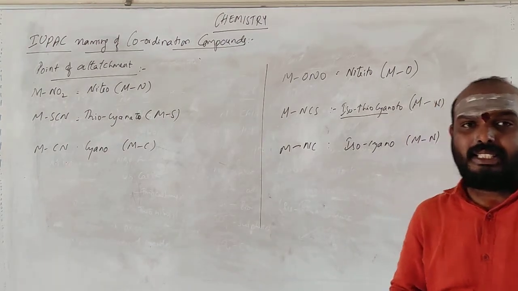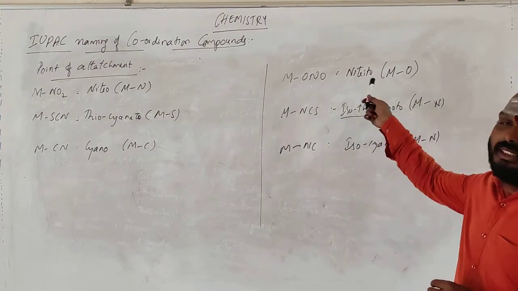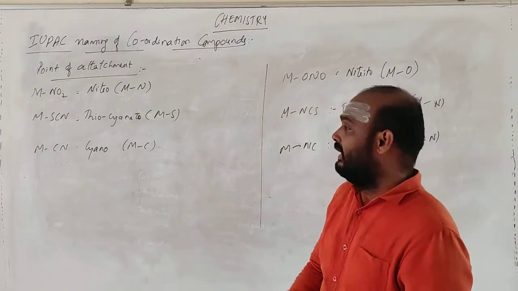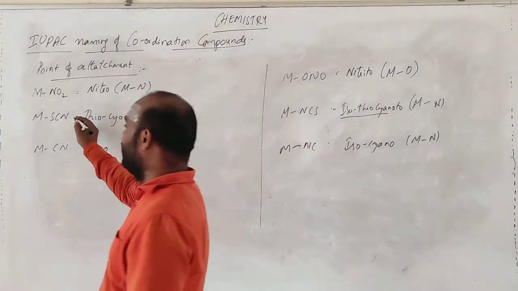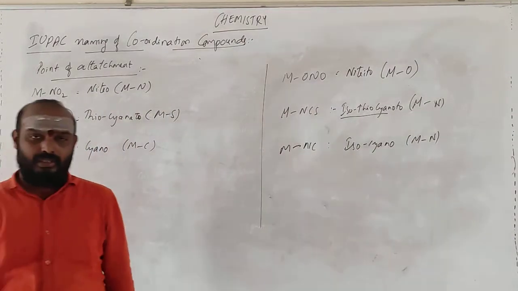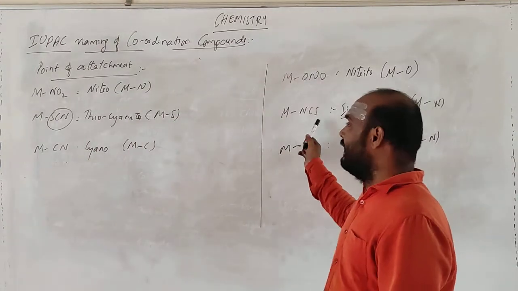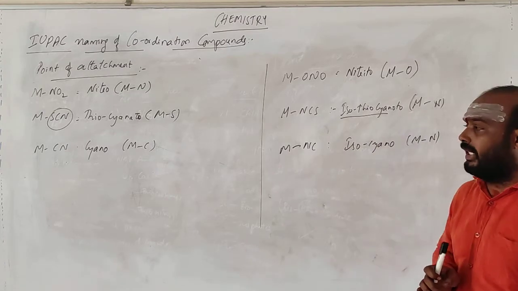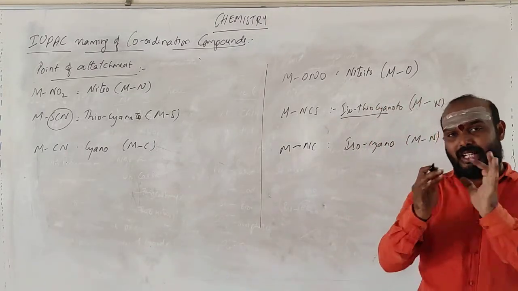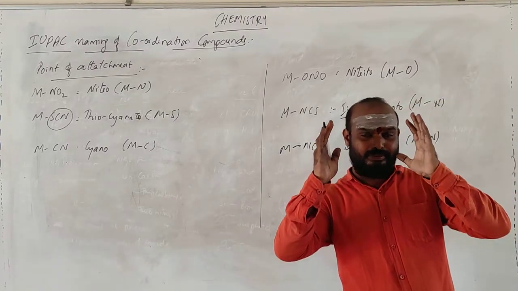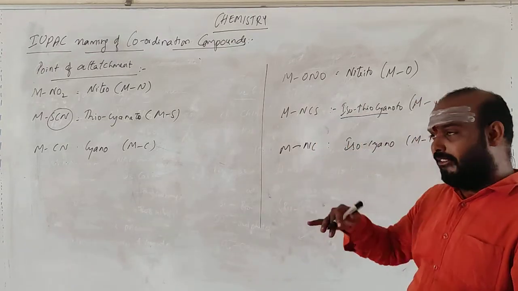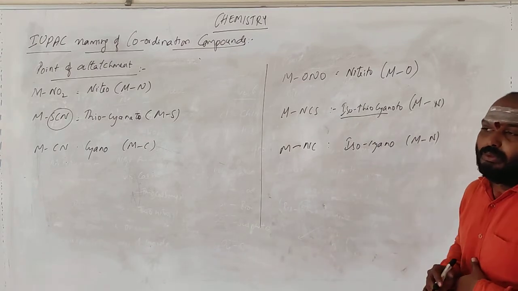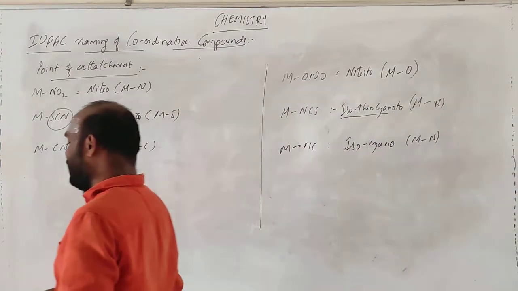So based on the linkage, nitrito means the linkage is between M and O. Here thiocyanate means metal with S. Isothiocyanate is the formula where, instead of S linking with the metal, N is linked with the metal. You write the linkage in brackets after the metal. Okay, after the metal you write this one. So this is one point, and next we shall go with respect to the examples.